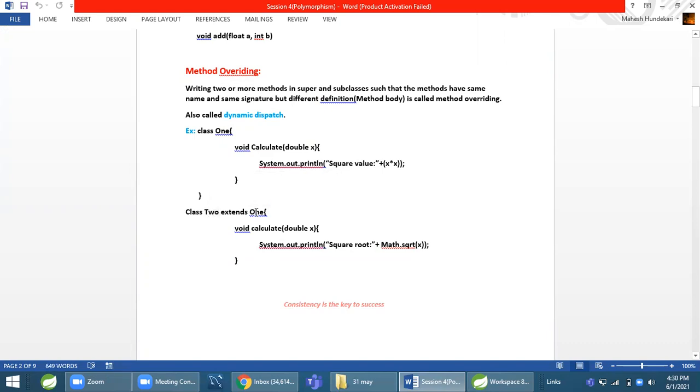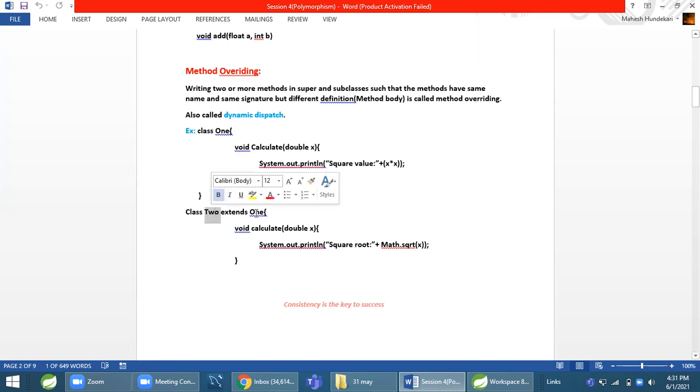I want to keep the method name the same, but I want to execute a different definition. And why do I want to keep the same method name? Because I want that method name to be the same in the whole system. I want to follow some standards. That's why I keep the same name, but execute a different method definition. In that case, we do method overriding.